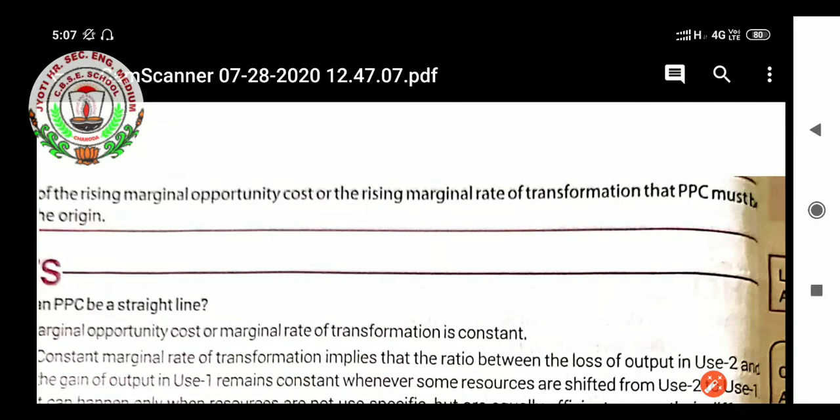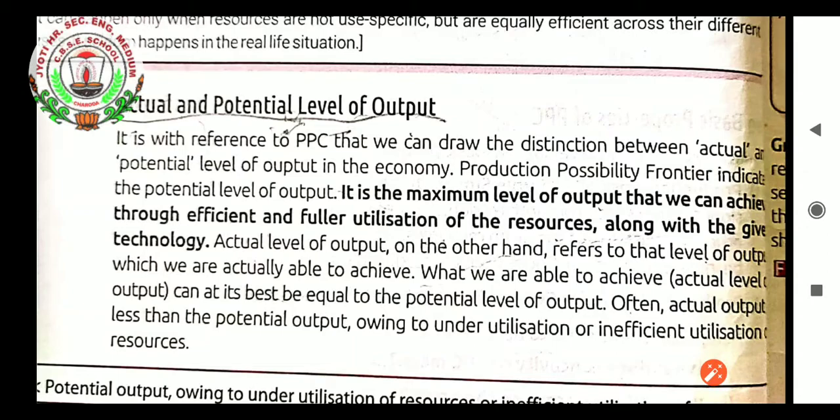Today we are going to learn about the actual level of output and the potential level of output. It is with reference to the PPC that we can draw the distinction between actual and potential level of output in the economy. The PPC frontier indicates the potential level of output. Potential means the capability that a producer has to produce; that is considered potentiality. So actual and potential level of output tells us what we had actually produced and what is the capability of a producer to produce the goods.